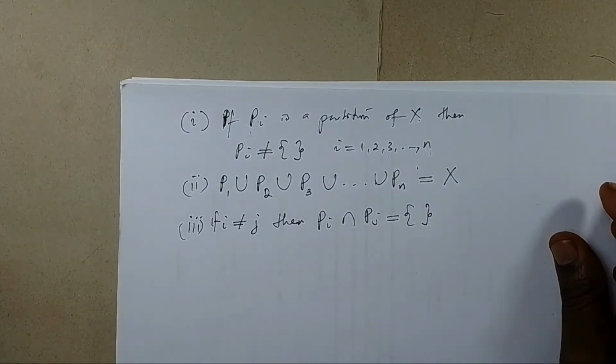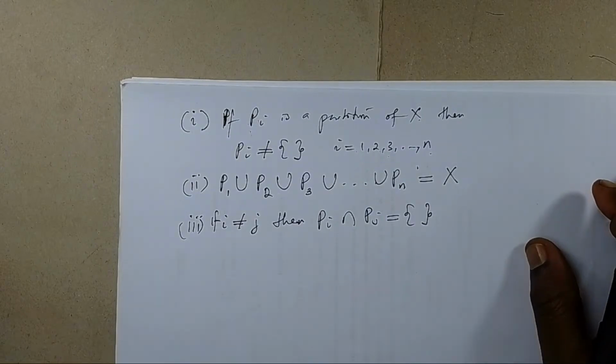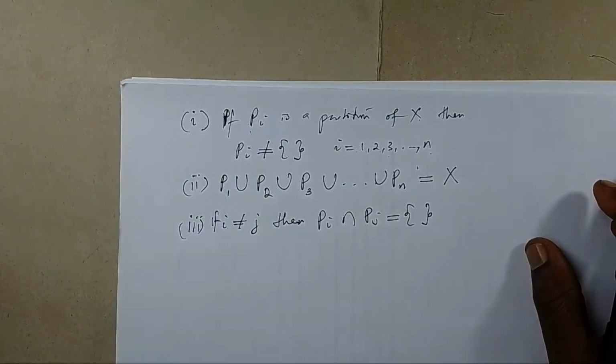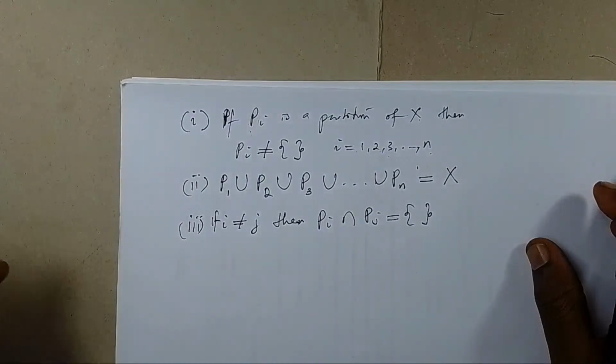Guys, for those of us just joining the class, or for those of us that will be watching this video later on, what are we discussing? We are discussing partitions of a set. And I'm saying that for us to talk about partitions of a set, the set whose partitions we want must be non-empty, meaning that the set whose partitions we want must contain elements.